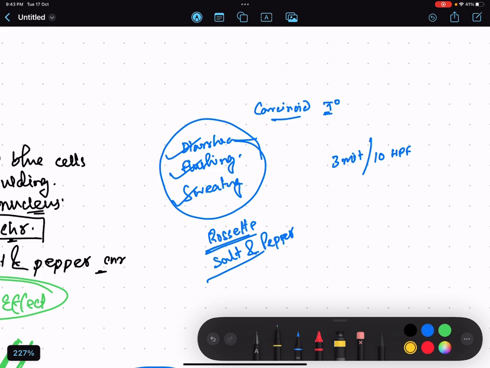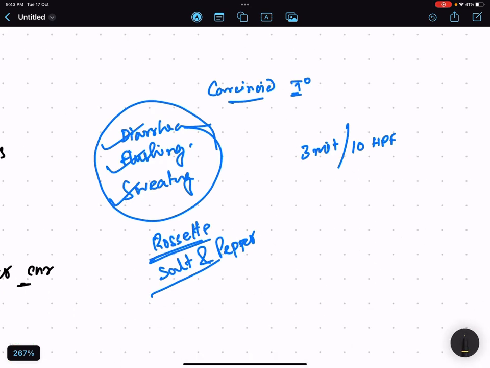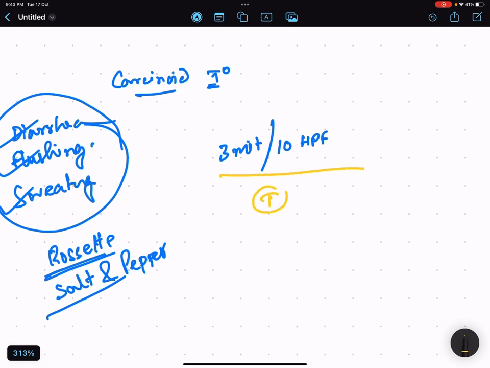So how do you know whether it's a typical or atypical carcinoid? This is not required, but let me tell you. Typical versus atypical carcinoid, you just need to look at the mitosis. If it is less than 2 mitosis per 10 high power fields, that is what is known as typical carcinoid. This typical carcinoid has less pleomorphic features and less necrosis.